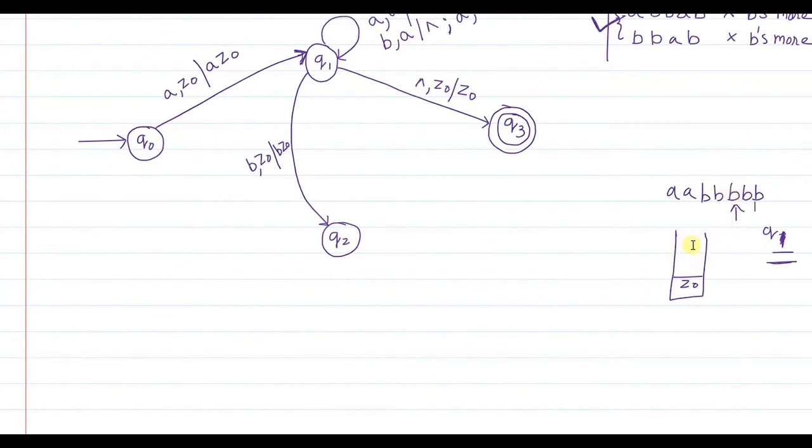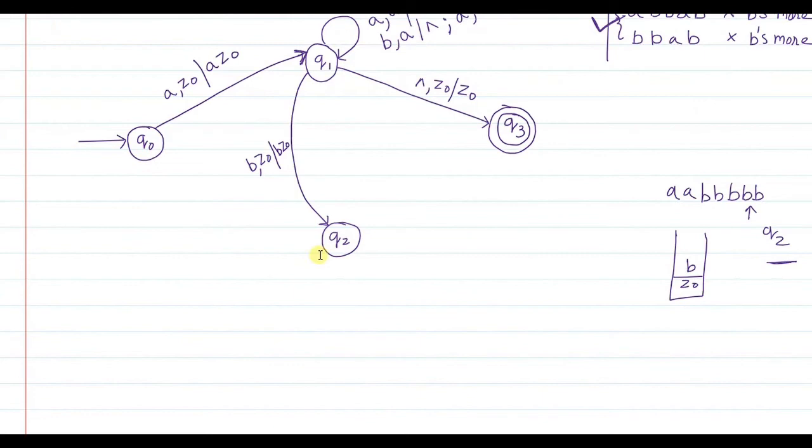When B is encountered, if the stack is empty, that means there are no A's remaining to be cancelled, so this is an extra B. You add that B onto the stack, move the pointer to the next element, and the machine moves from state Q1 to Q2 state.